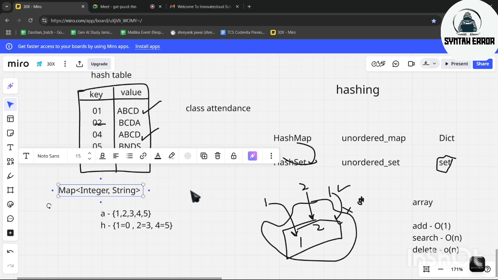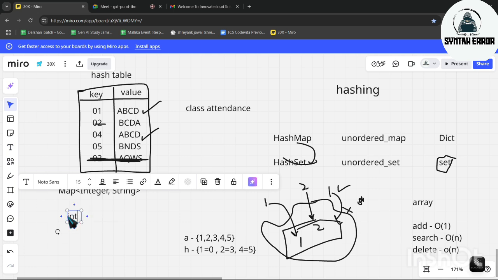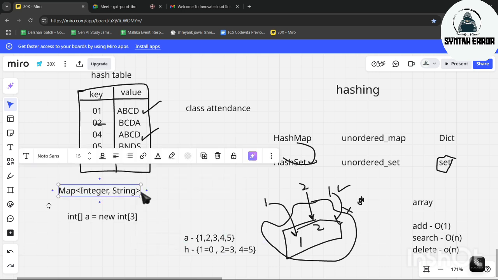Next, what do we have to write? We have seen in Java, if you want to store an integer, we write int a is equal to new int with the size, like 3. Similar to this, here what we write is Integer, which is a data type, which is a data structure.